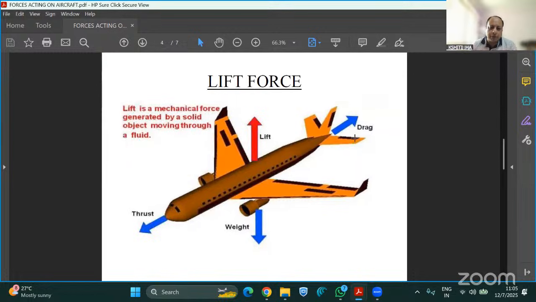Now this is the lift force, and lift is the mechanical force generated by a solid object moving through a fluid. So basically, lift is generated by a solid object, like the wings of the aircraft. The wings of the aircraft are made of solid material, and they provide lift to the aircraft. When the force from the lower side of the wings is higher than on the upper side, then the aircraft flies in the air.